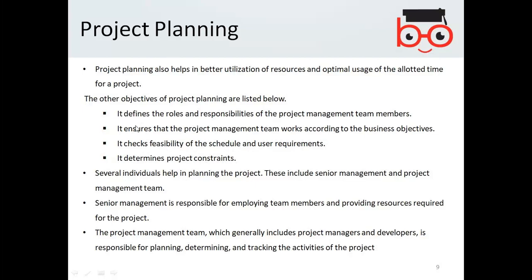It has certain features. Several individuals help in planning the project. These include senior management and the project management team. Senior management is responsible for employing team members and providing resources required for the project, while the project management team, which generally includes project managers and developers, is responsible for planning, determining, and tracking the activities of the project.